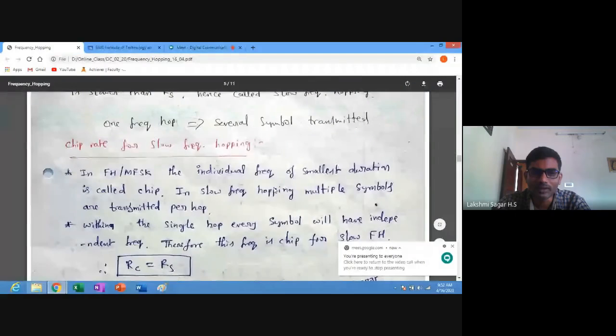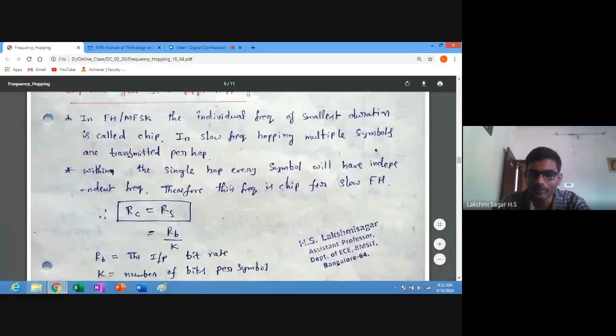Next, what is the chip rate for slow frequency hopping? Here the chip rate is equal to the symbol rate. So we can denote Rc is equal to Rs. In frequency hopping or MFSK, the individual frequency of smallest duration, we call it a chip. In slow frequency hopping, multiple symbols are transmitted per hop. Within the single hop, every symbol will have an independent frequency. Therefore, this frequency is the chip for slow frequency hopping.